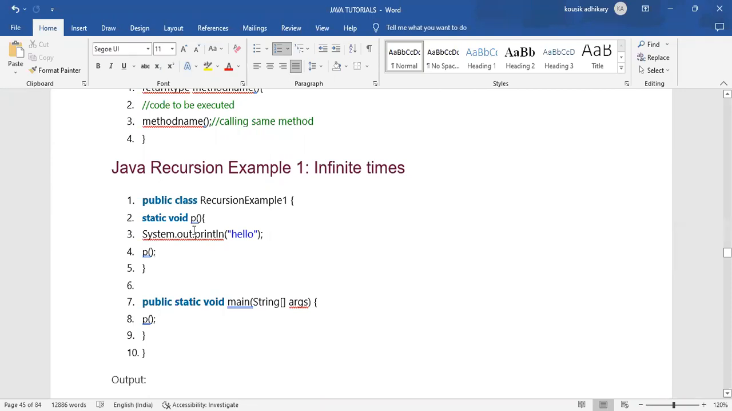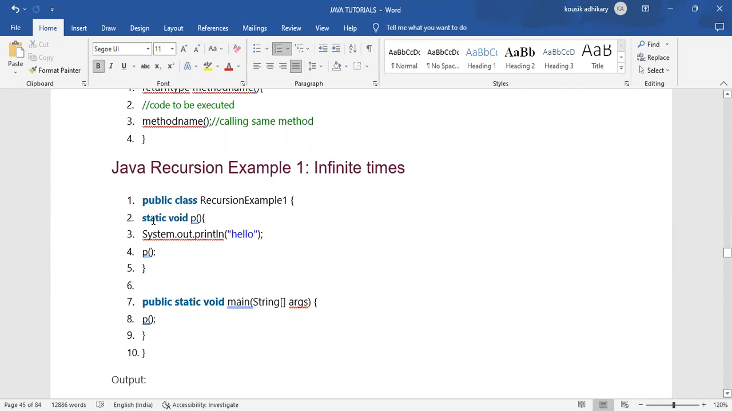Try to understand the logic: what will be the output when we call that recursive method? What will it return? It will return something when, within the main method, we call that method, because this is a normal method that needs to be called. So when we are calling that method in line number 8, it will go from line number 8 to line number 2.